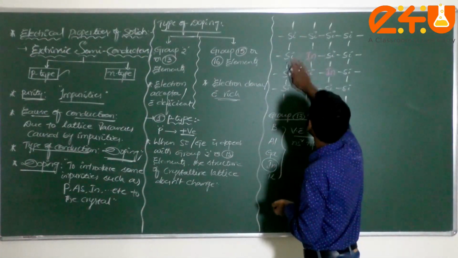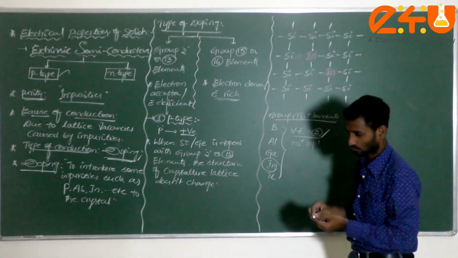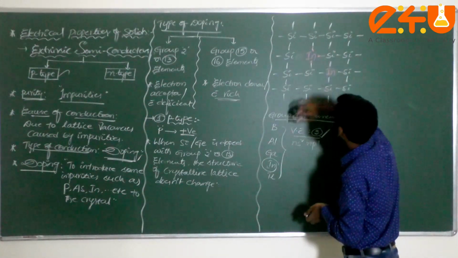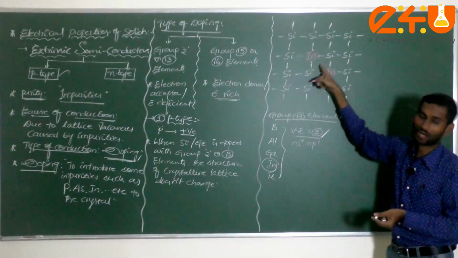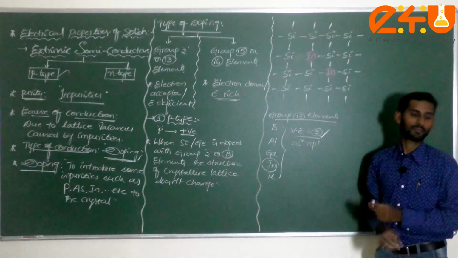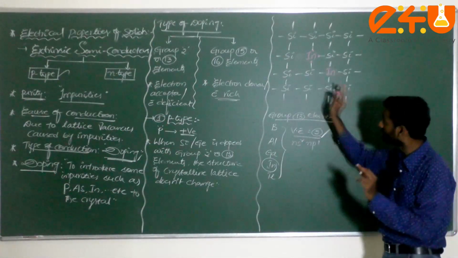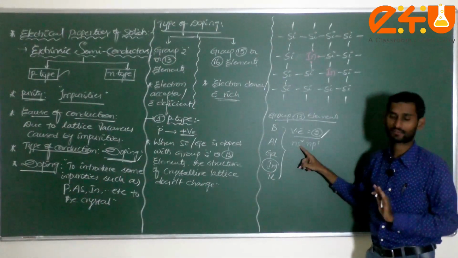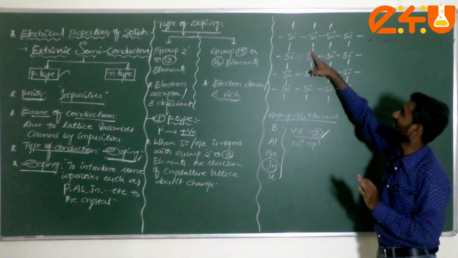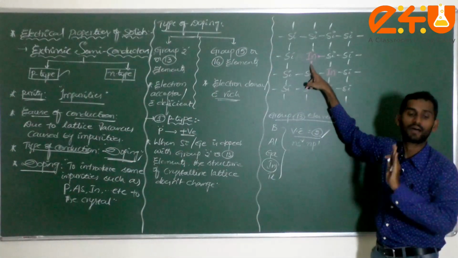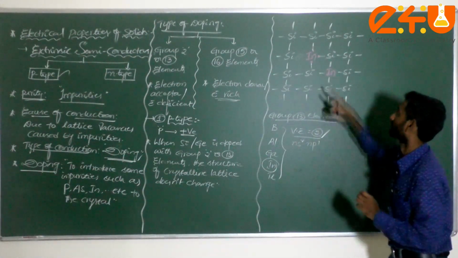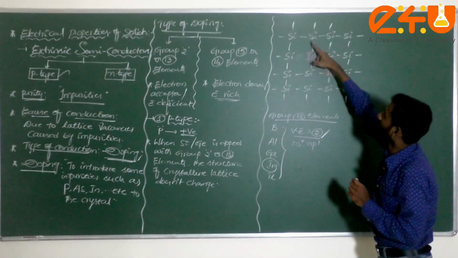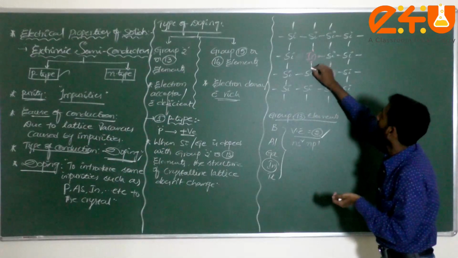Now check it here. This is 1 electron of indium, here also 1 electron, here also 1 electron. With these 3 valence electrons, it forms 3 normal covalent bonds. Generally, group 13 elements contain 3 valence electrons, and by the use of these 3 valence electrons, they form 3 normal covalent bonds with the silicon. Check it, 1, 2, 3. This electron for silicon, this electron for silicon, this electron for silicon. Am I correct or not?